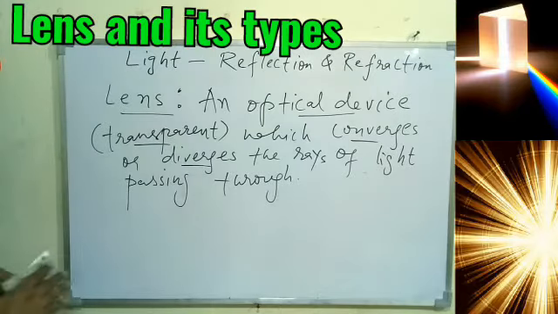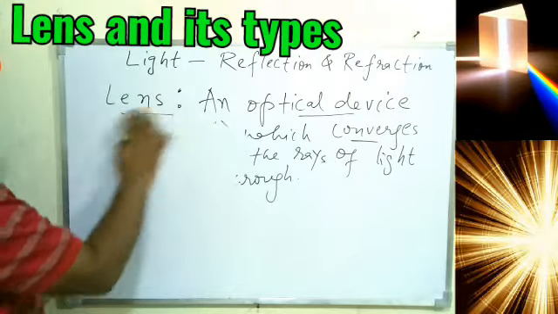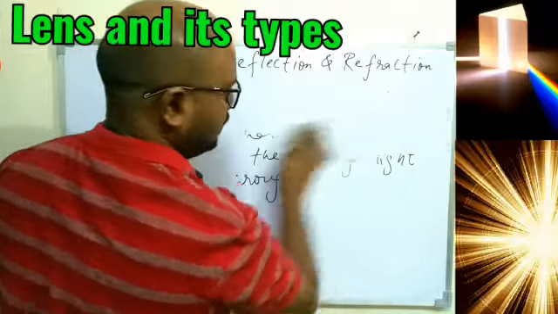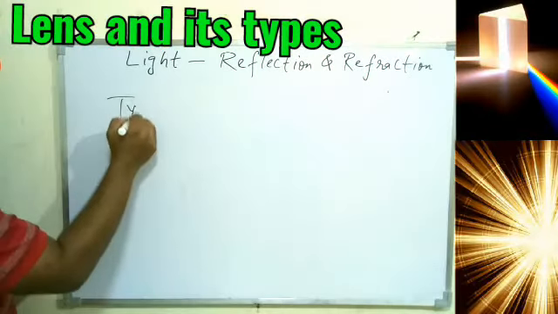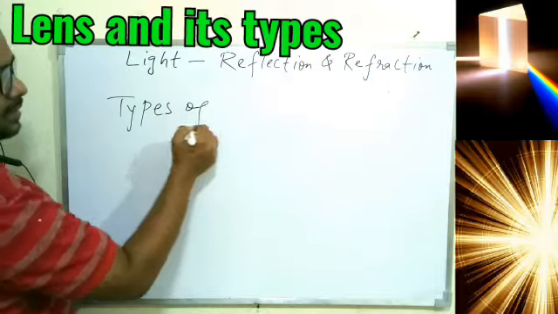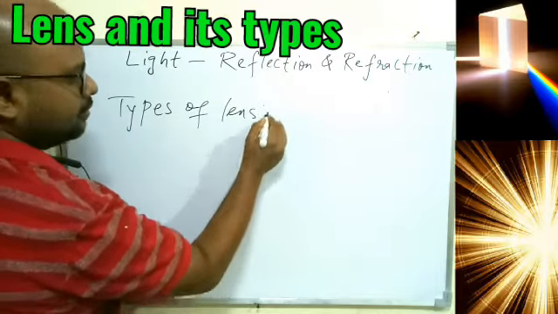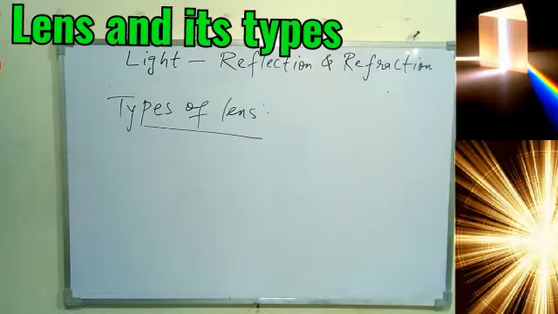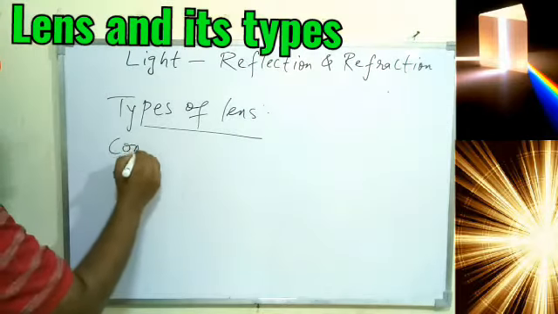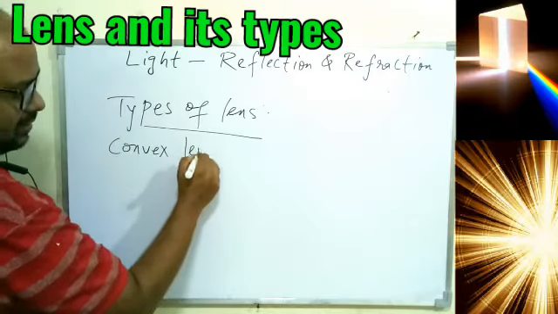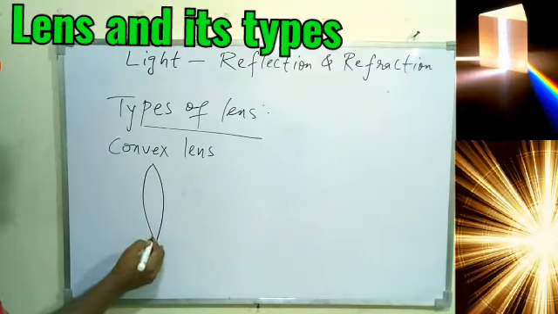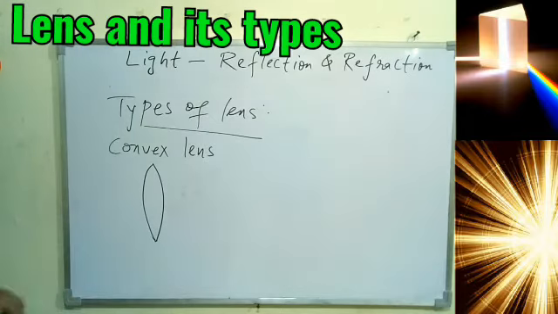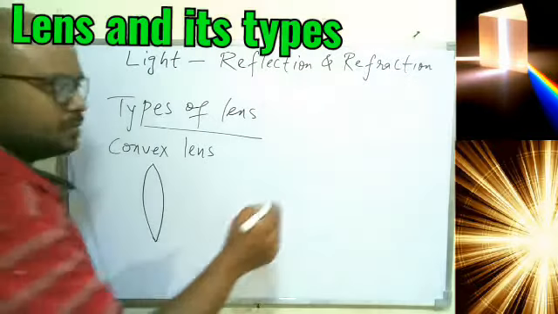And now since we have understood the meaning, means how to define the lens, let's talk about the types of the lenses we have. So types of lens, in general we have, very first we have a convex lens, which is something like this. So briefly understand that is how the convex lens can be formed.